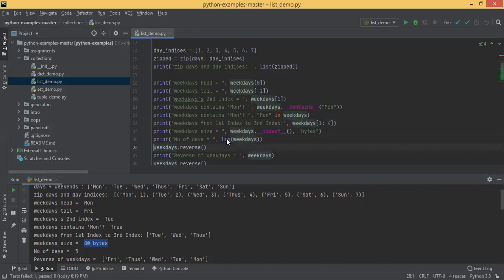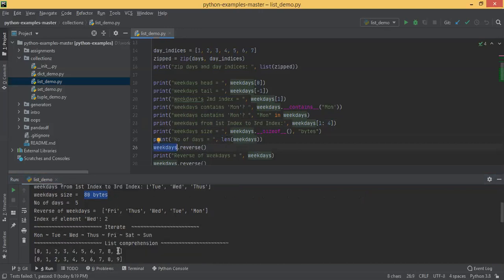We are calling weekdays dot reverse. Now weekdays got reversed. You can see it's reversed: Friday, Thursday, Wednesday, Tuesday, and Monday. You have to call reverse, and the same list will be reversed. You don't have to assign it to another variable.